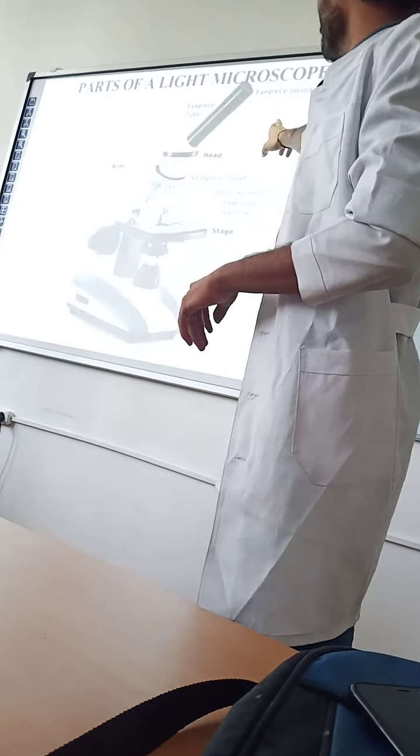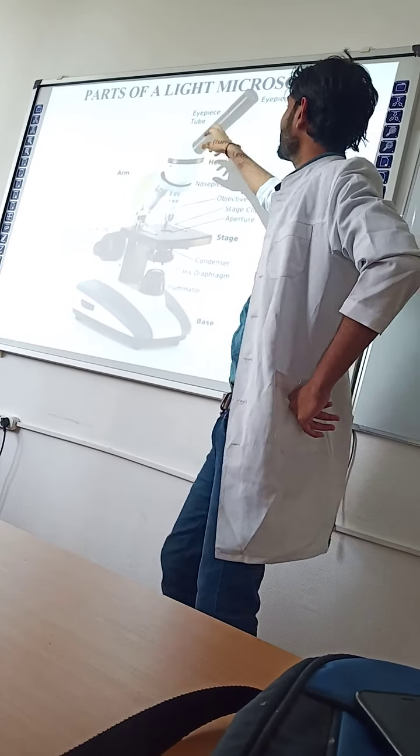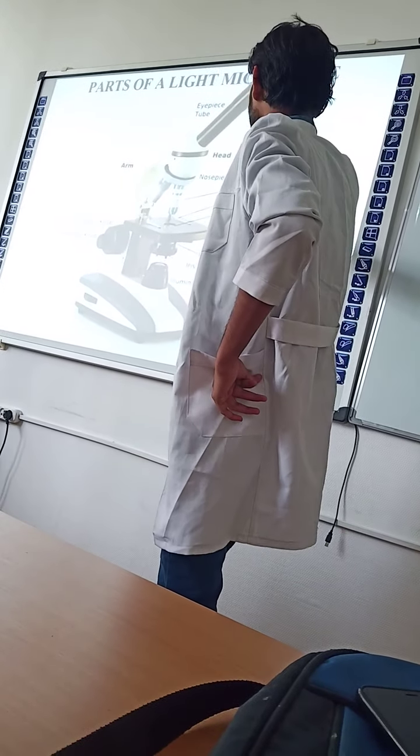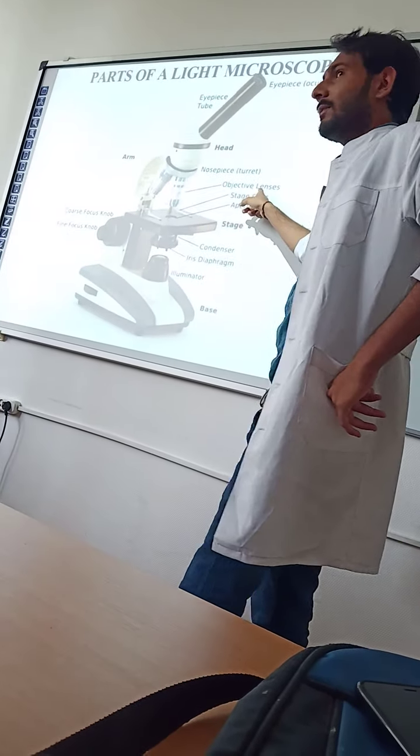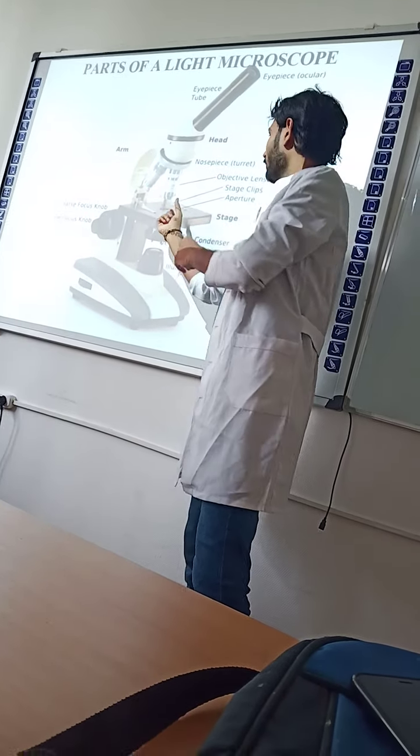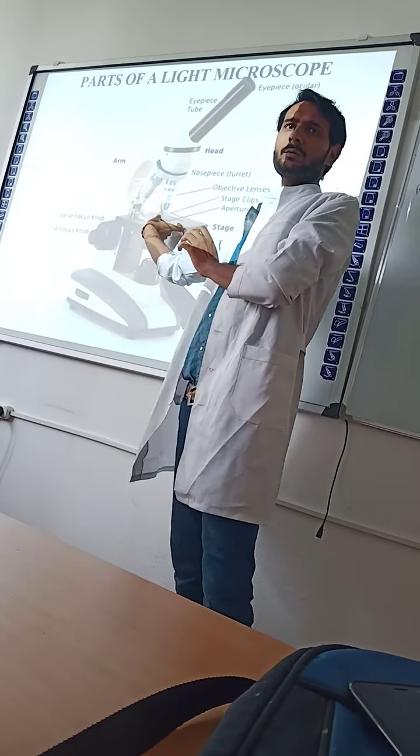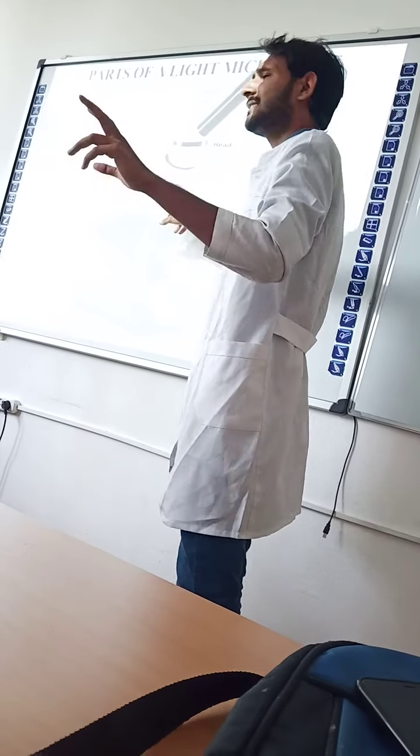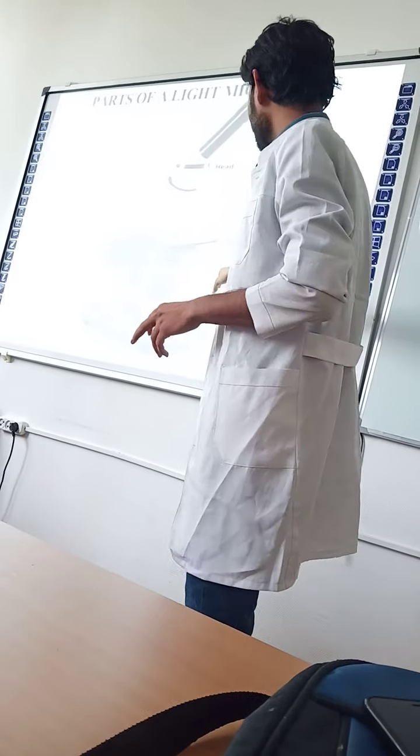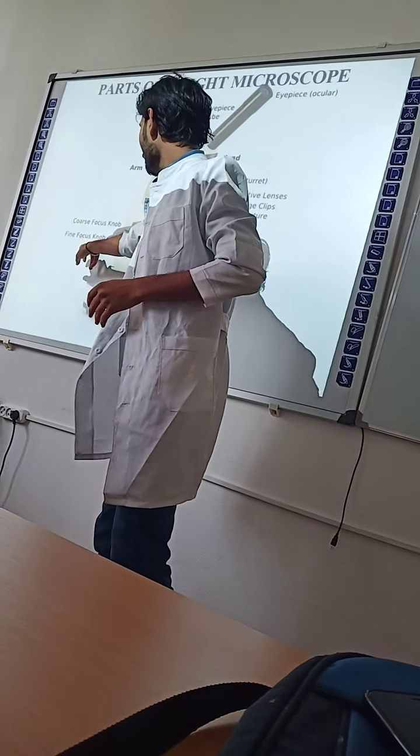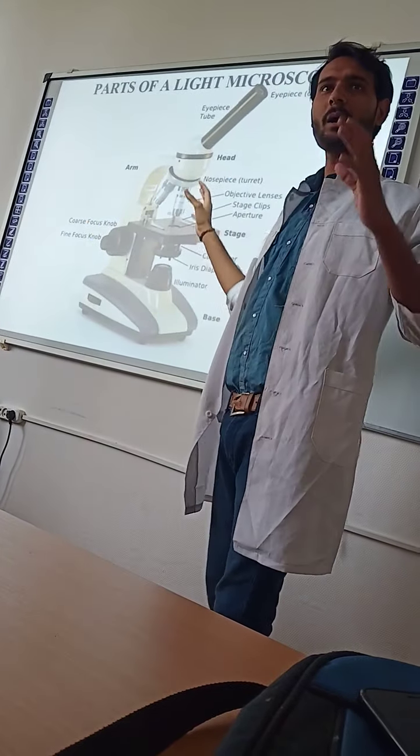Parts of a light microscope. This is the eyepiece. This is the eye tube. This is the arm. This is the head. This is the nose piece. This is the objective lens. This is the stage for the slide. On the microscope we put glass slides, like in the onion peel experiment, where we look at the different cells of the onion peel under the microscope. Then the condenser, iris diaphragm, illuminator, fine focus knob, and coarse focus knob. These are the parts of a microscope.